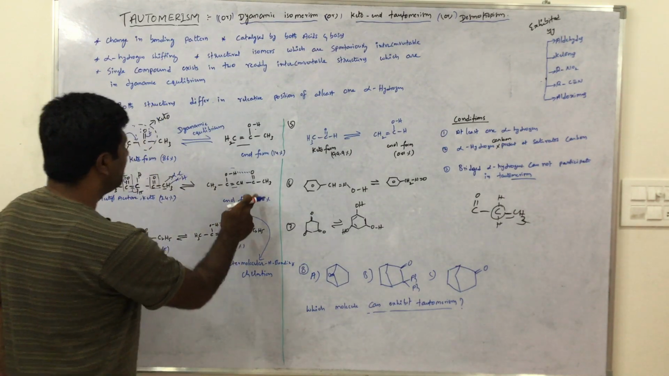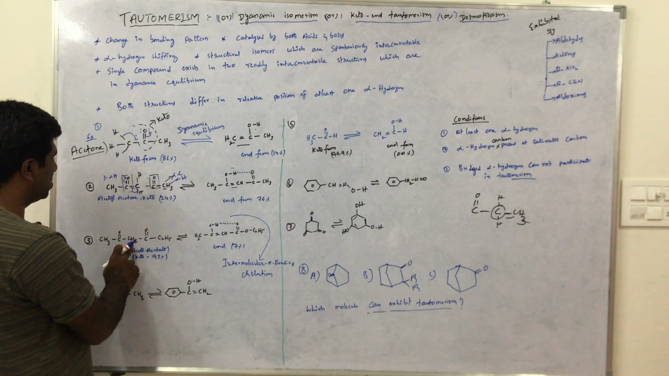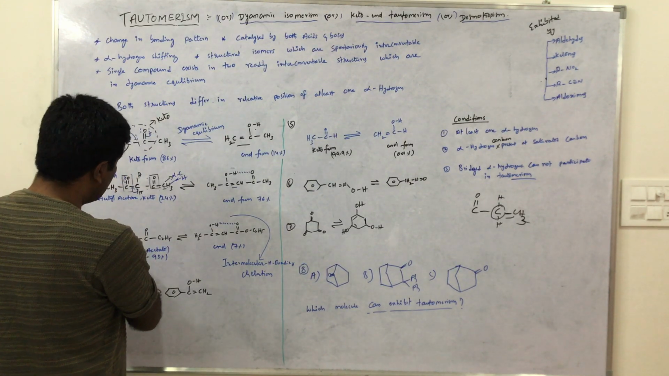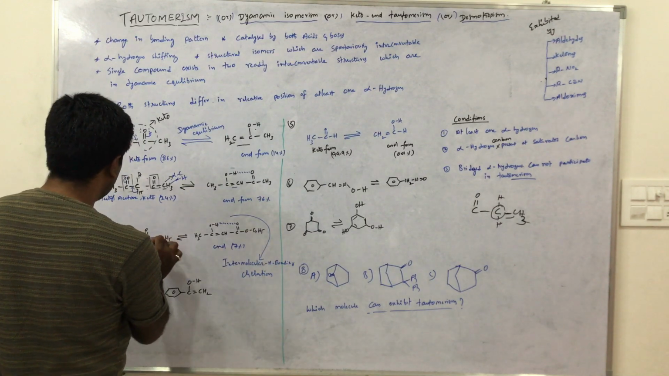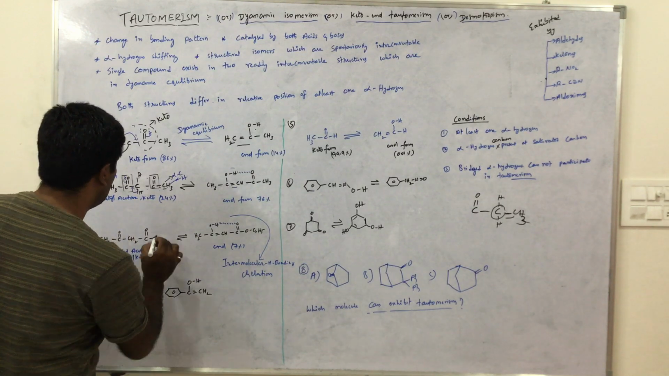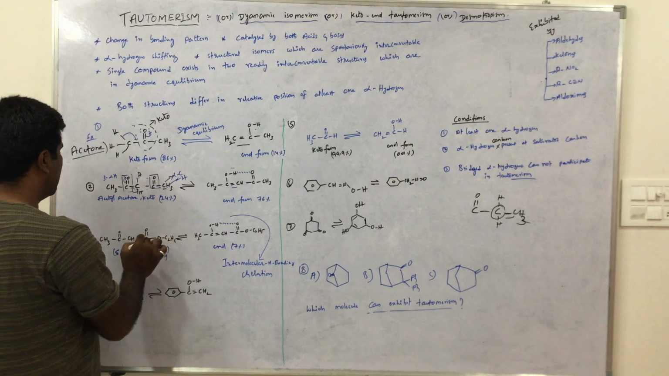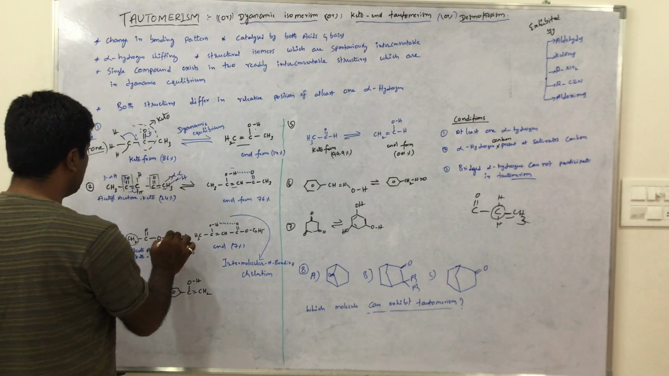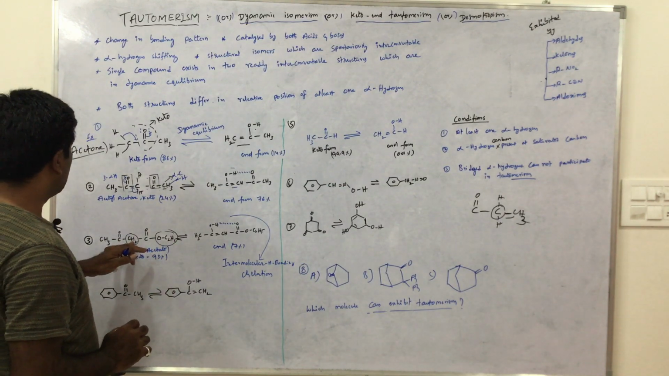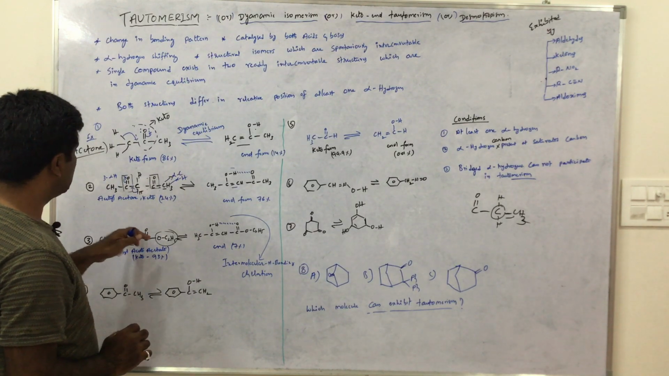Okay. Then this is ethyl acetoacetate. Here also the CH2 group has more attracting power than the ester group, OC2H5. So this CH2 group has more attracting power than this OC2H5. That's why the alpha hydrogen is shifted here, and OH is formed in the enol form.